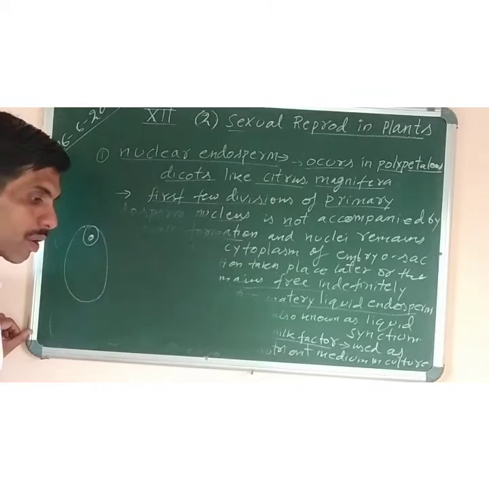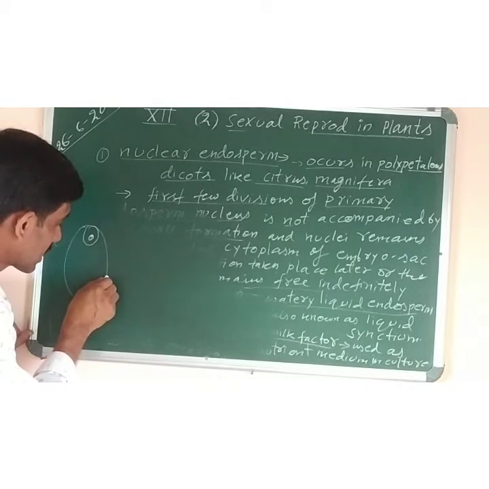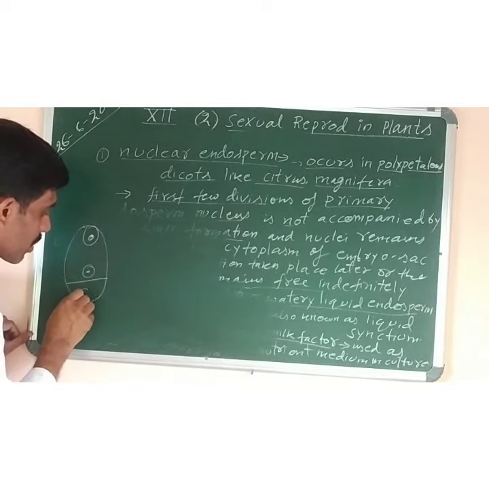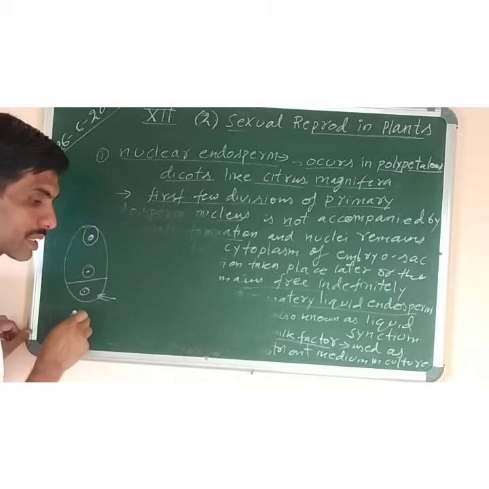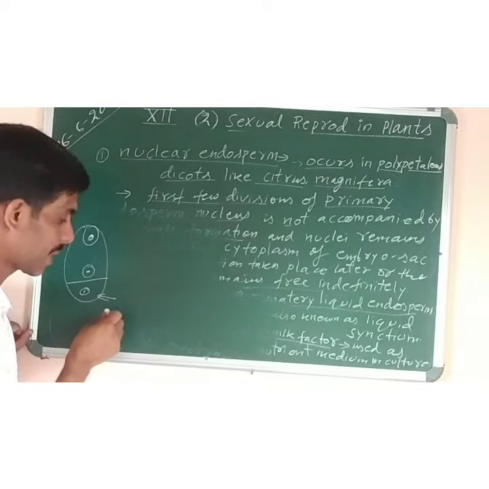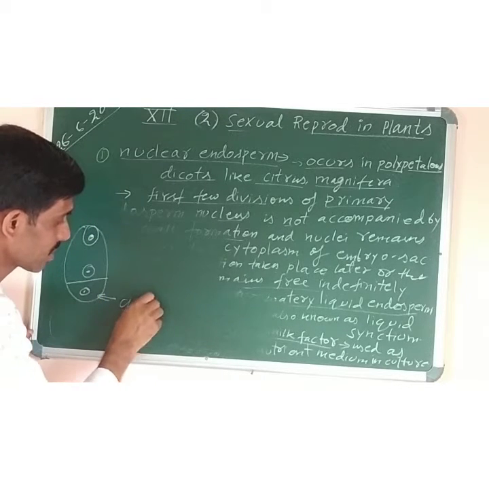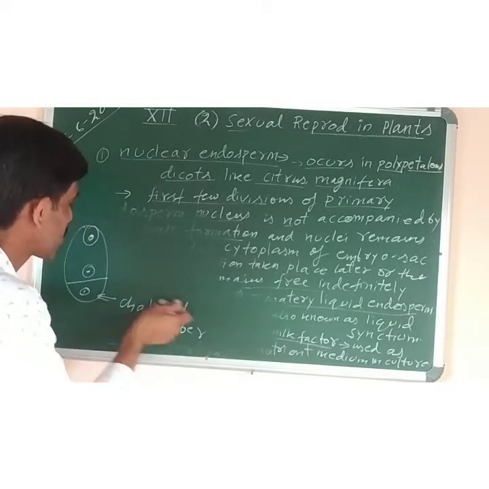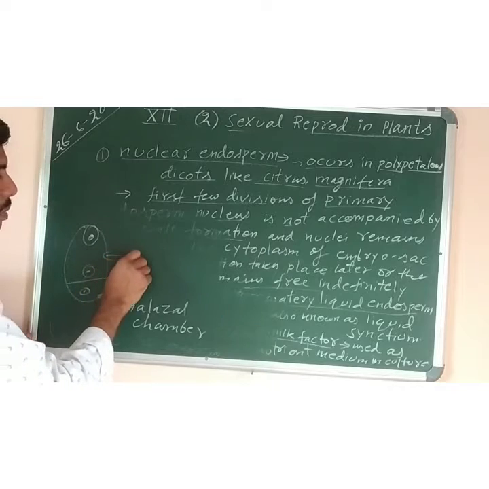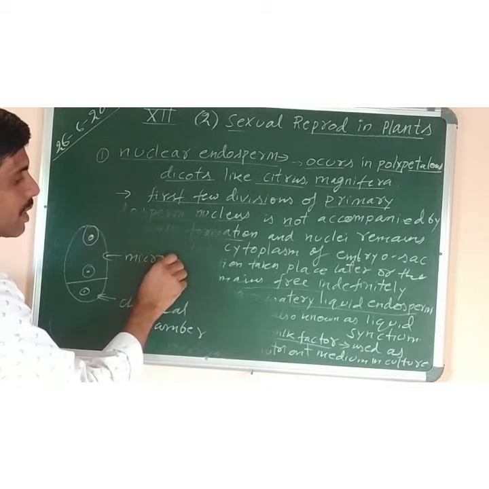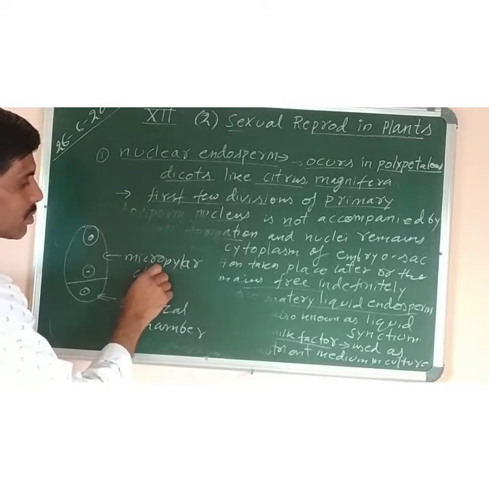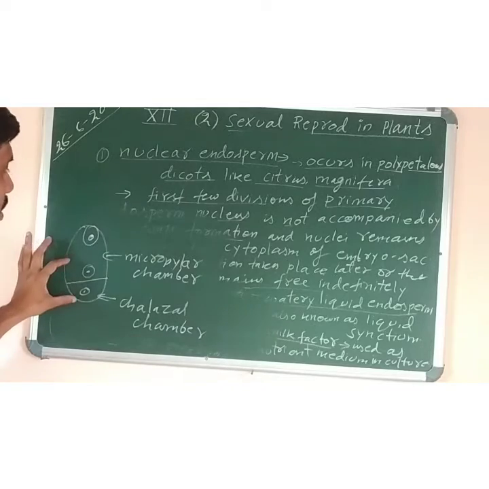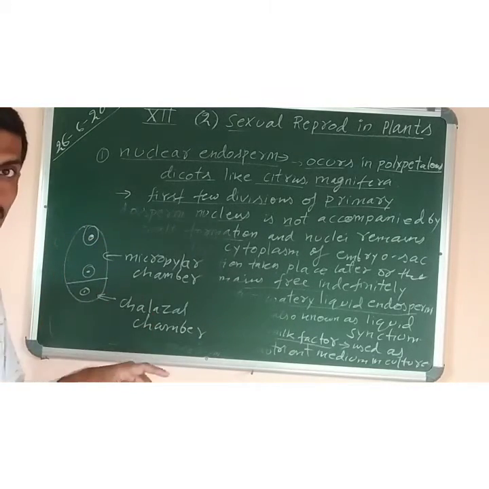Now this one divides by a transverse wall division, and then there are two. This smaller one is known as the chalazal chamber because it is towards the chalaza end. And this one is towards the micropylar end, so it is called the micropylar chamber. So these two chambers are formed by the transverse division of the embryo sac during helobial endosperm formation.